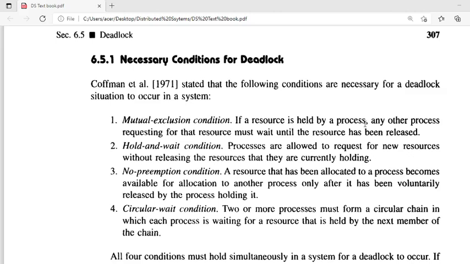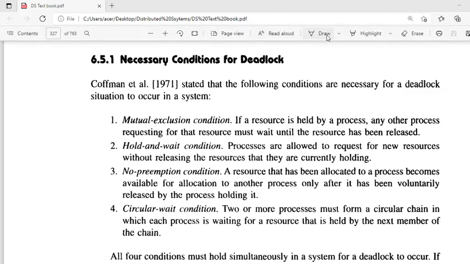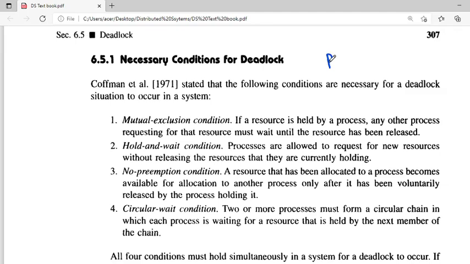And the second condition is the hold and wait condition. Okay, I hope this one is understood. P1 is requesting, and that resource is being held by the P2 process.